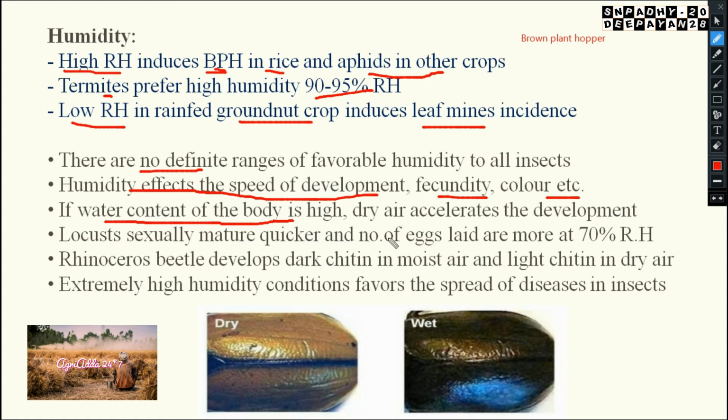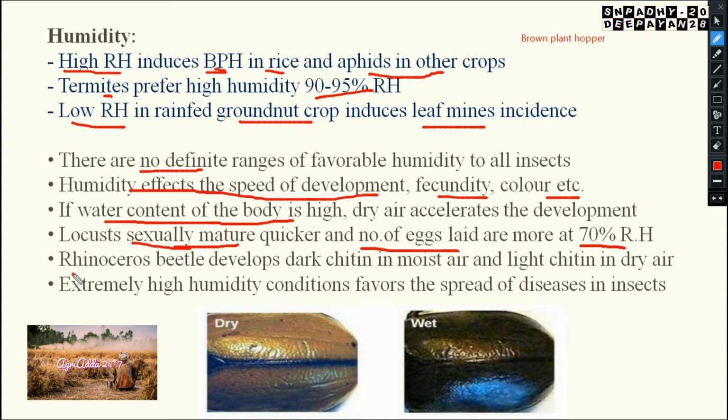In case of locust, what happens? If the relative humidity is more, that is 70% relative humidity, they will mature quickly, their sexual maturation will be speedy, that means they will become adult very quickly, and their fecundity will increase, that means the number of eggs laid will increase, if relative humidity is equal to or more than 70% in case of locust. Like this you have to remember.